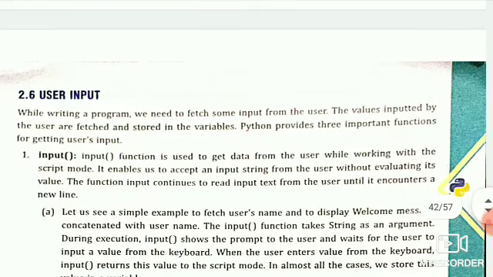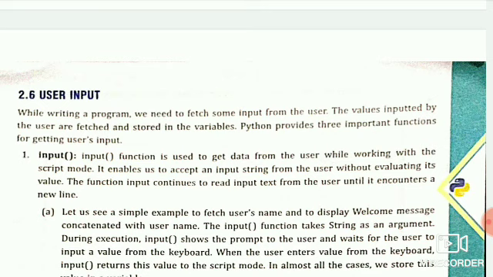Then after that, user input. Input is a very important function, because while writing a program we need to fetch some input from the user, and these values entered by the user are fetched and stored in variables.